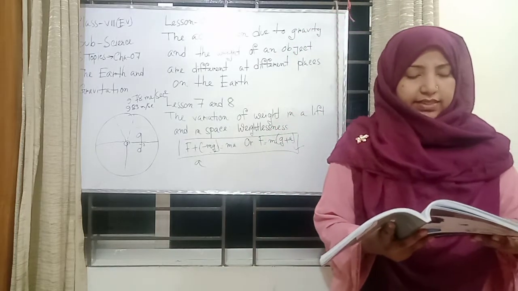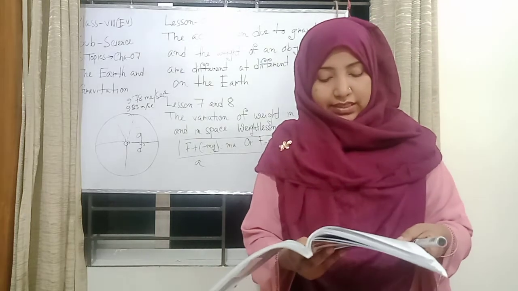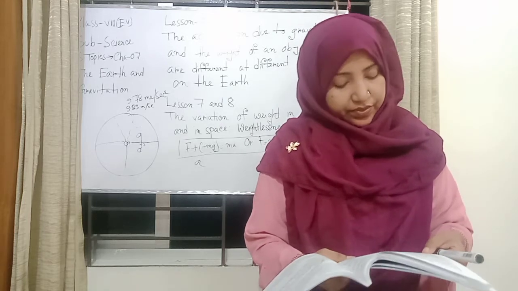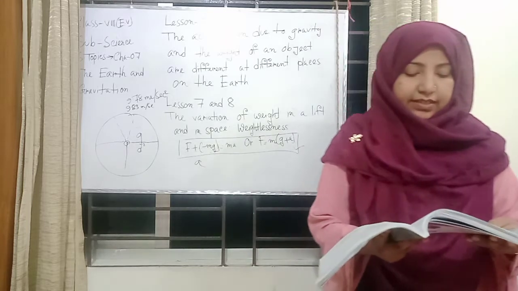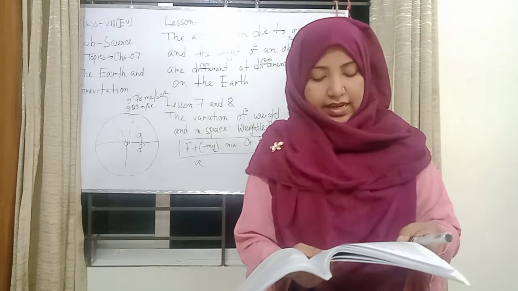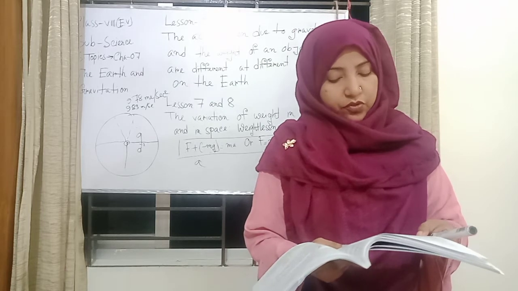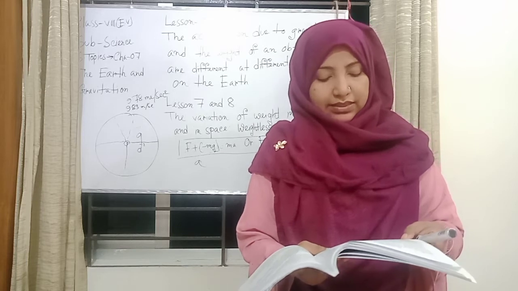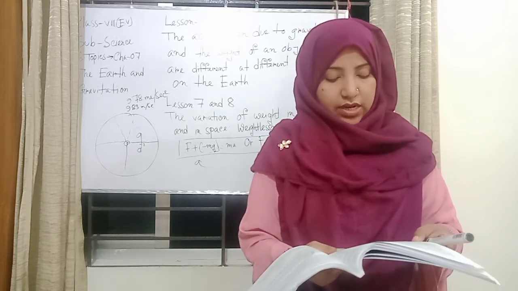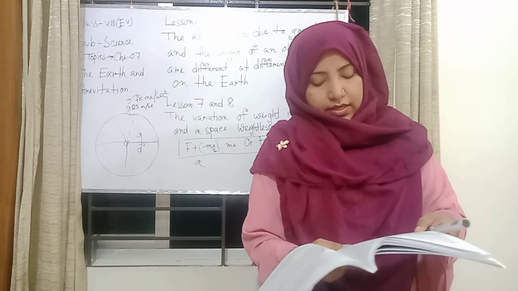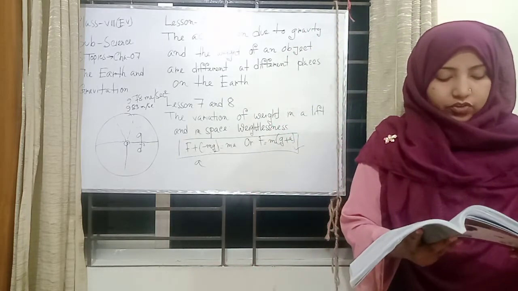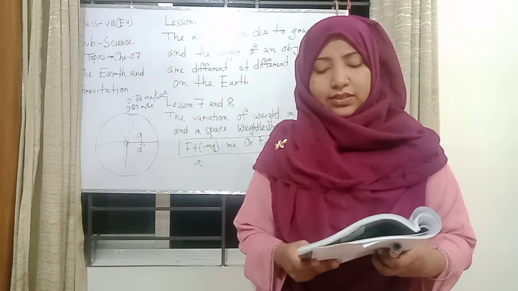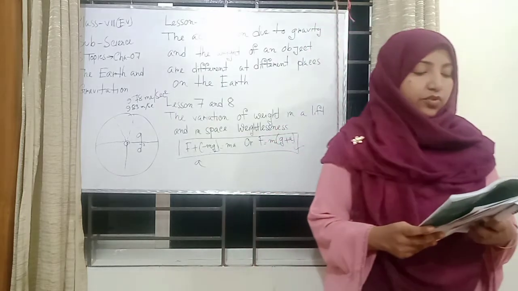The attractive force that exists between any two material particles in the universe due to their masses is called the gravitational force. Every material particle in the universe attracts every other particle, and the value of the mutual attractive force is proportional to the product of their masses and inversely proportional to the square of the distance between them. This force is directed along the line joining the two masses. The attractive force that works between the earth and any other material is called force of gravity.